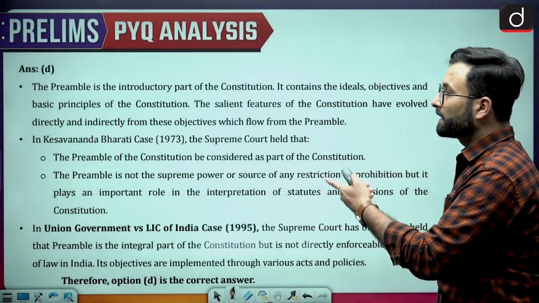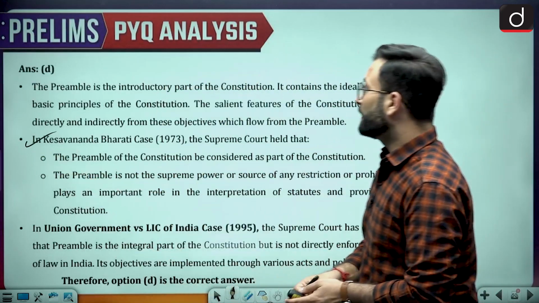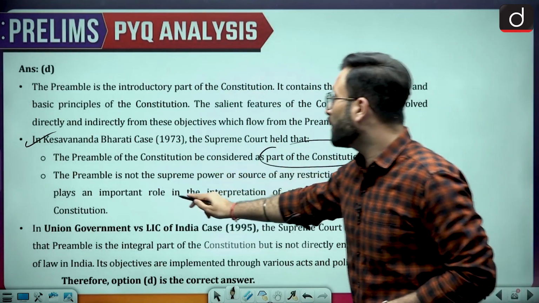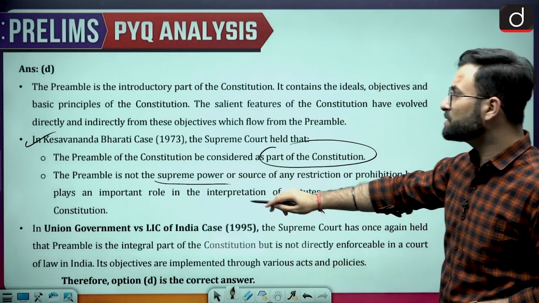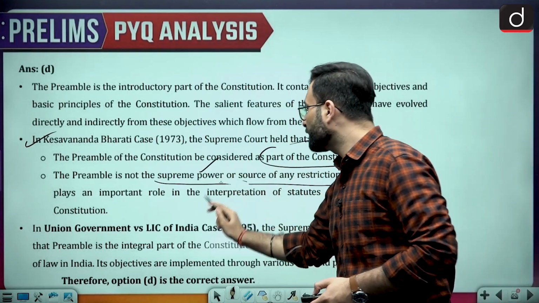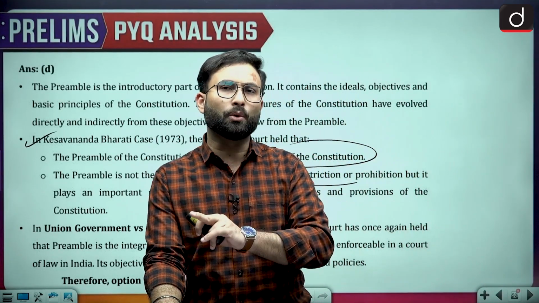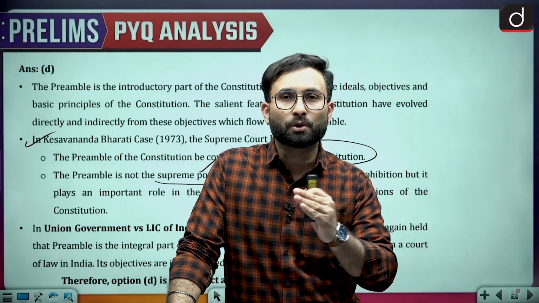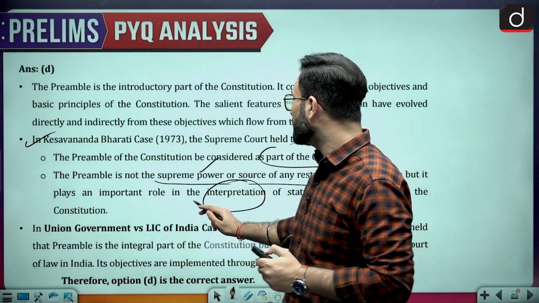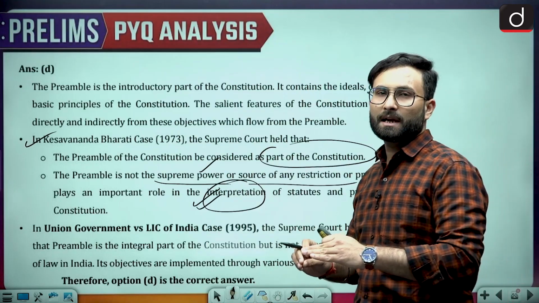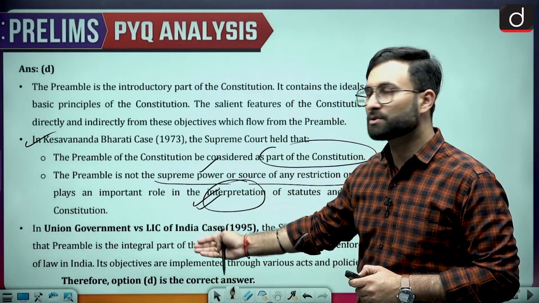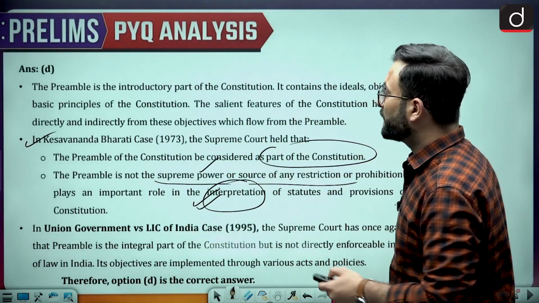In the case of Kesavananda Bharati in 1973, it was said that the preamble is to be considered part of the Constitution. The preamble is not the supreme power or the source of any restrictions or prohibition, but plays an important role in interpretation. What is the role of the preamble? If there is a doubt, we will look into the preamble to see the intent behind a particular provision in the Constitution. So it can be used for interpretation, but otherwise independently it does not have a legal impact. In Union Government versus LIC of India, they also reiterated the same position. So that is about the preamble.